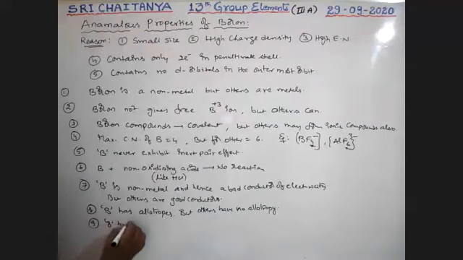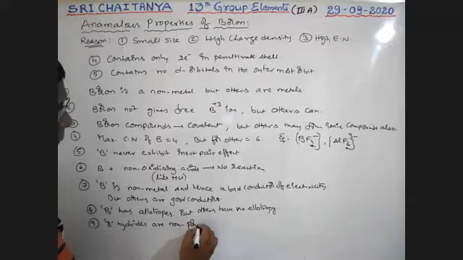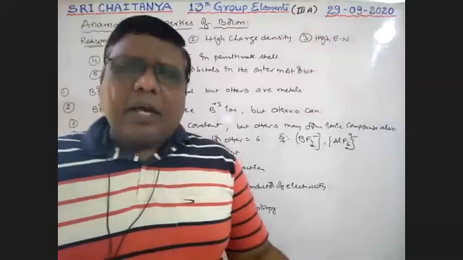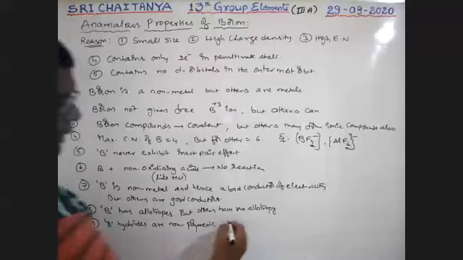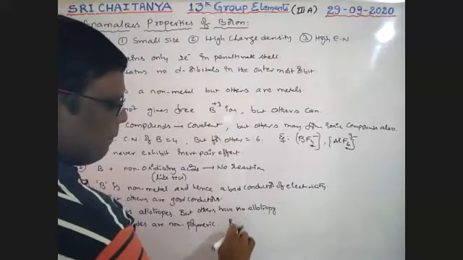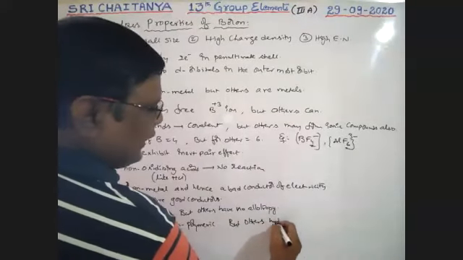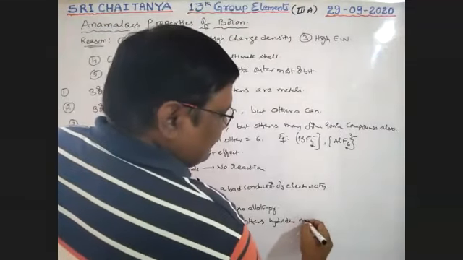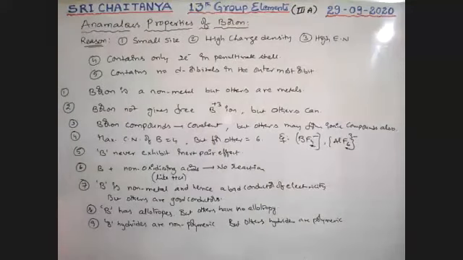Next, boron hydrides are non-polymeric. B2H6 and the others are all non-polymeric. But other hydrides are polymeric in nature.